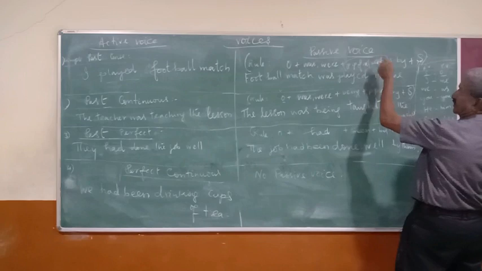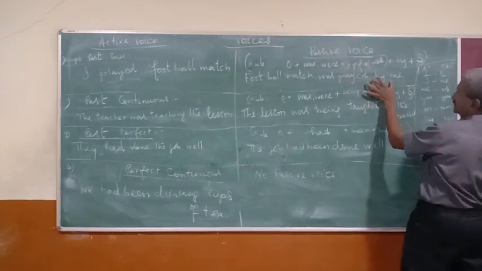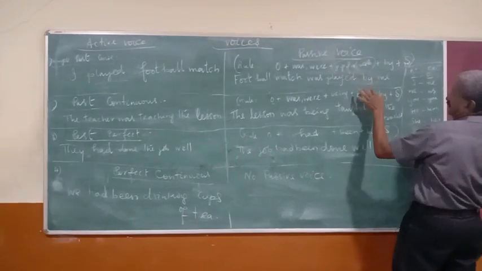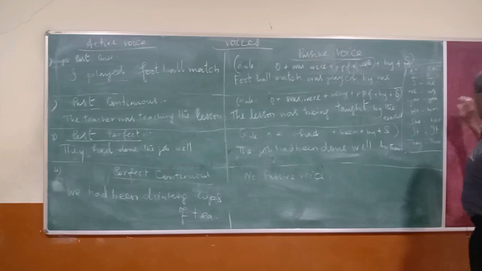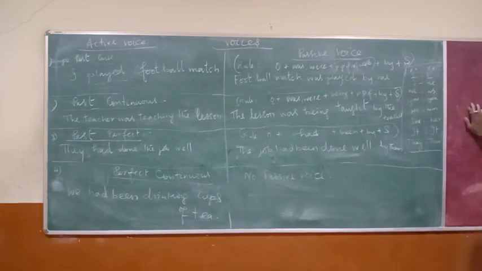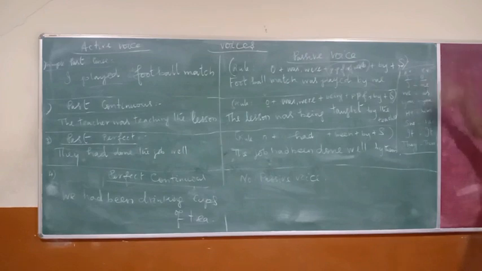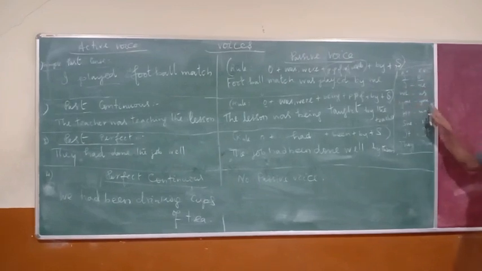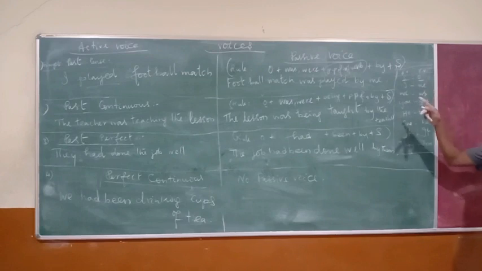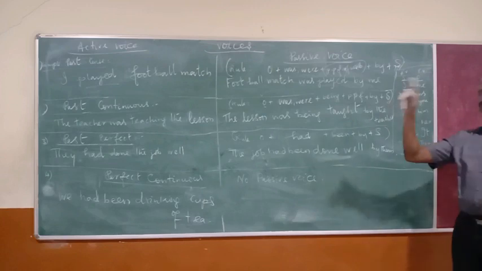The past participle form of the verb forms passive voice. So by is added to indicate by whom it is done. I becomes me. See, mostly in active voice and passive voice, the subject will become the object like this. The pronoun changes: I will become me, we will become us, you will be the same, but the meaning is different. When you go there, there it is the subject.